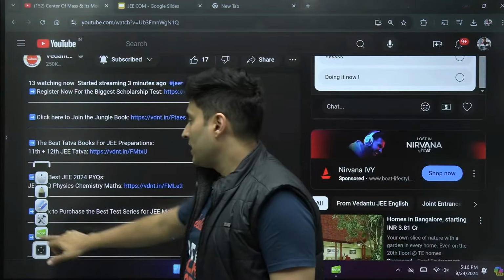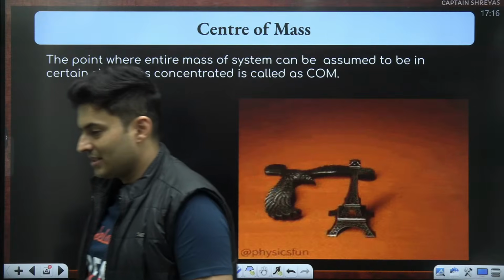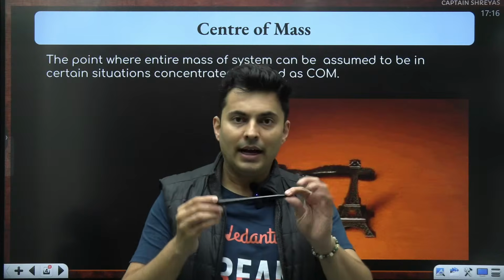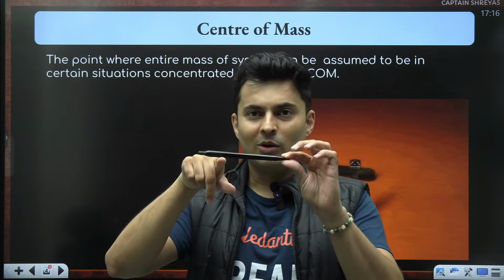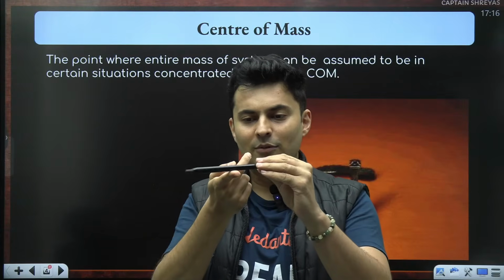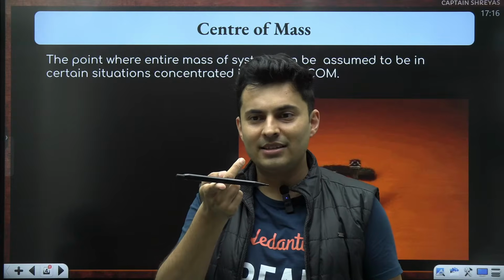Cool. So let's begin with the class, starting off with this concept of center of mass. Now, let's say I want to balance this pen. Obviously, if I hold it here, it will fall down. But if I carefully place it somewhere over here, you can see that I'm able to balance it.